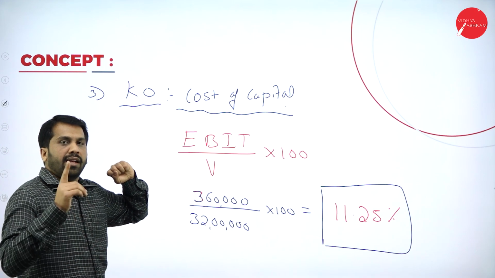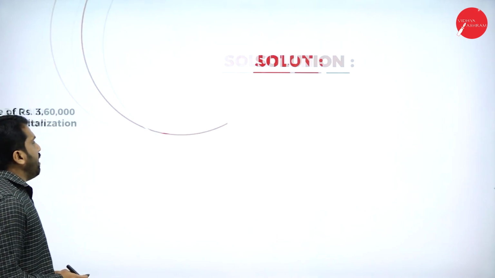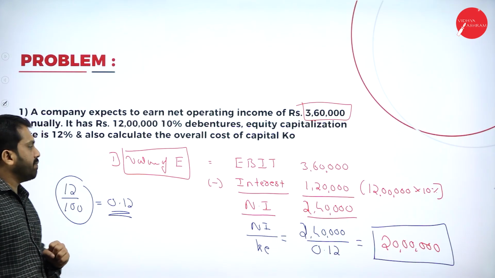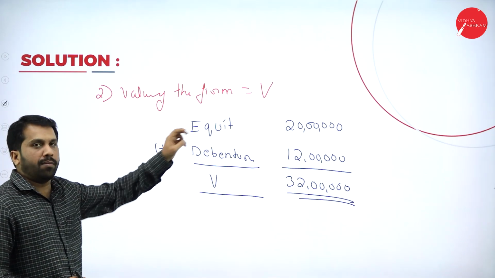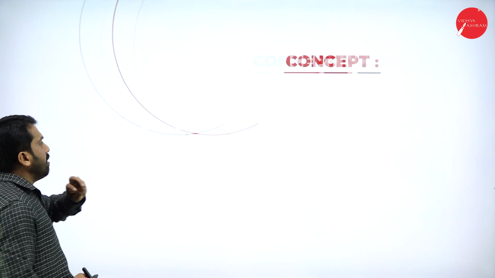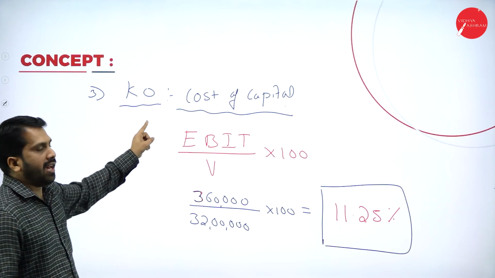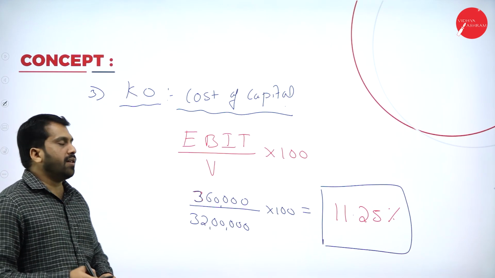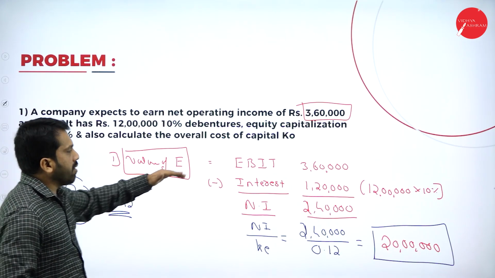Okay, clear? In the NI approach, what are the things we are supposed to do? First, we have to calculate value of equity. Second, we have to calculate value of the firm V. Third, we have to calculate cost of capital, that is KO. How to find value of equity?